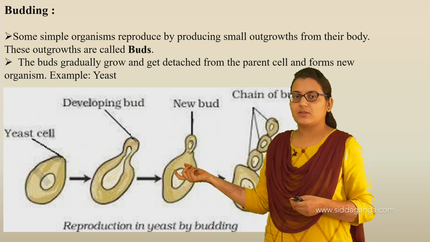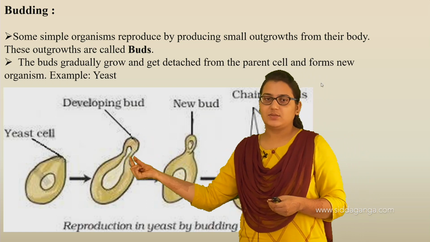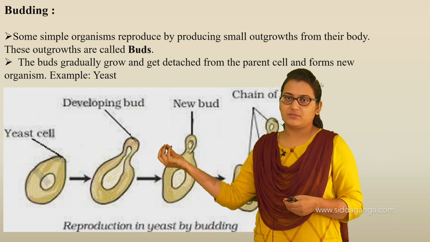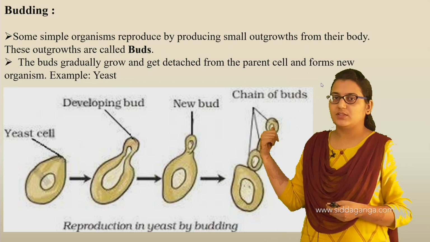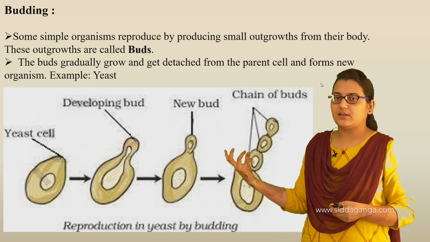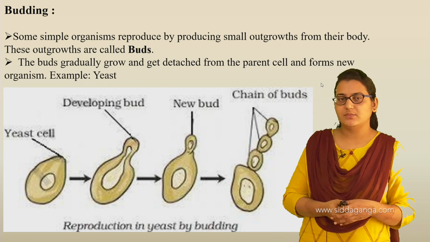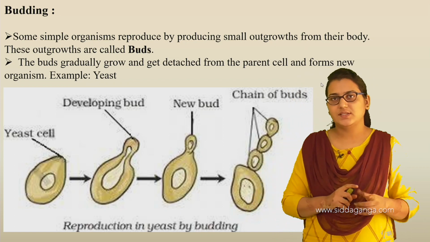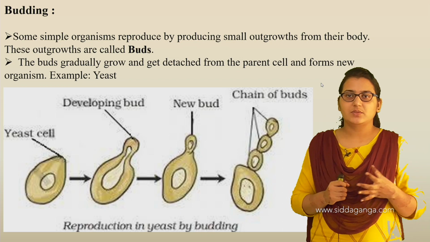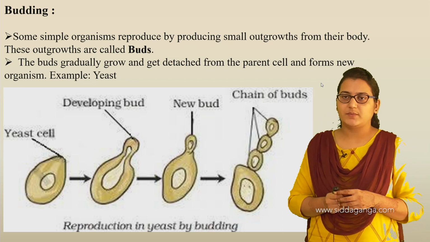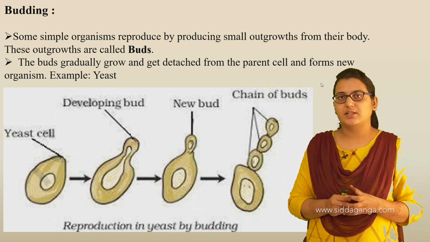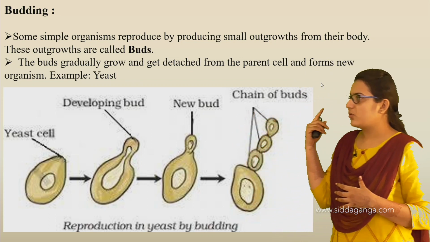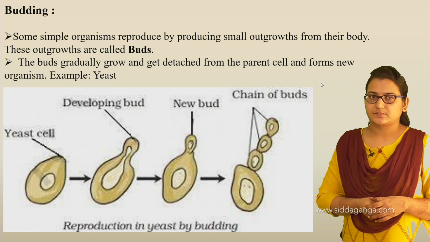Outgrowths from the body. From the same body we get these smaller outgrowths, and this outgrowth forms a new body again. These are the new buds now. This again forms a new cell. So these are simple organisms, for example yeast, a unicellular organism which has only one cell. They reproduce by producing small outgrowths from their body, and these outgrowths are the buds. The process is called budding.